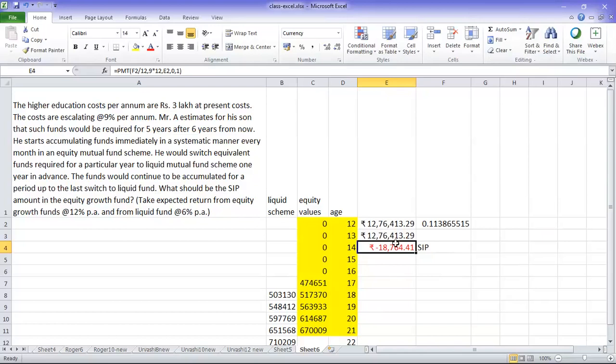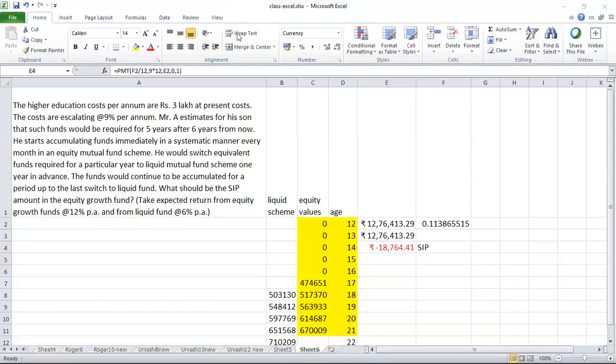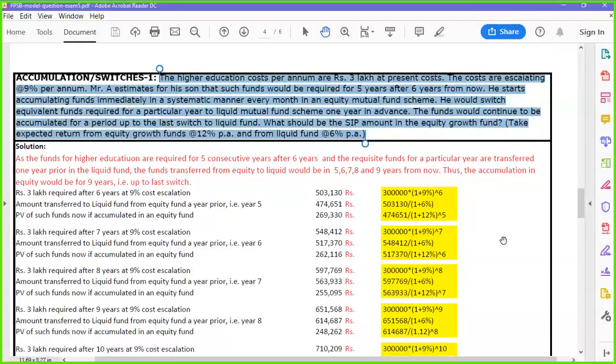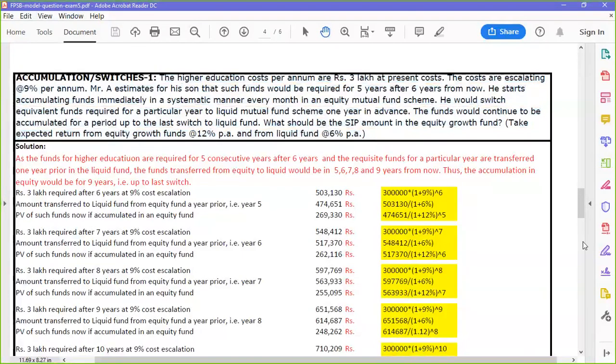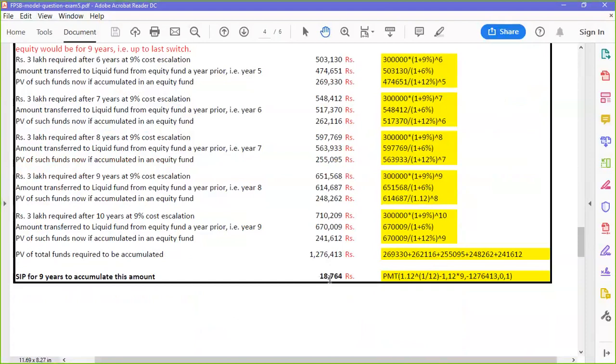These special questions were posted in FPSB some time back, actually, but such patterns are also appearing in the exam. So see, 18764.41 is the answer. Okay, so let's see what is their answer. 18764.